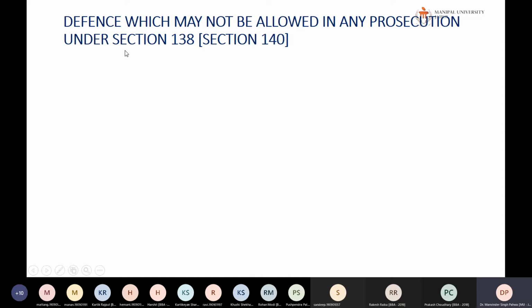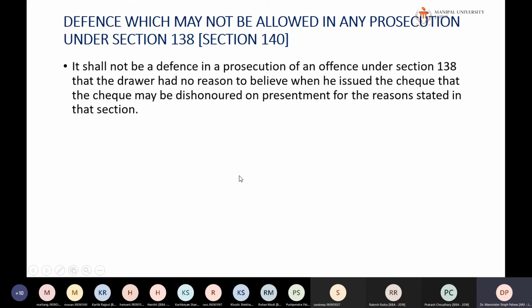So what defense may not be allowed in prosecution under section 138? This is given under section 140. It shall not be a defense in prosecution of an offence under section 138 that the drawer had no reason to believe, when he issued the check, that the check may be dishonored on presentment for the reasons stated in the section.